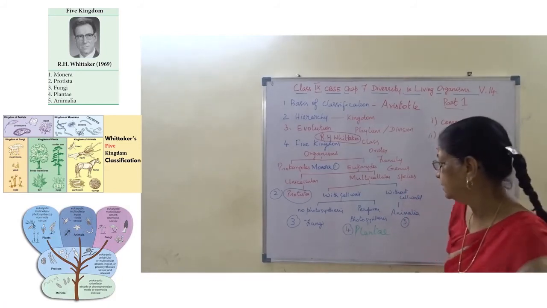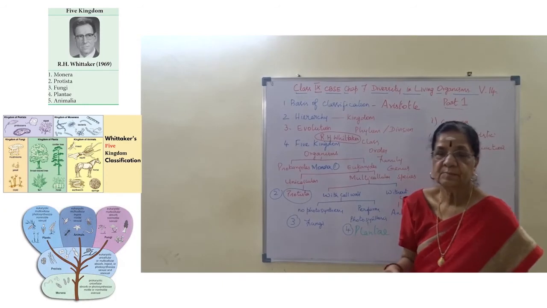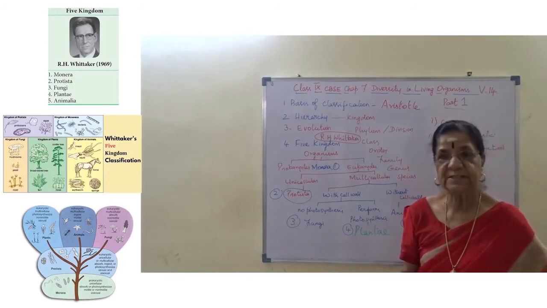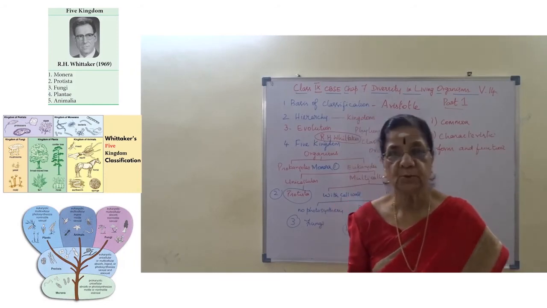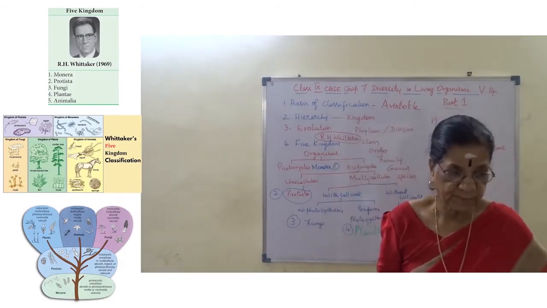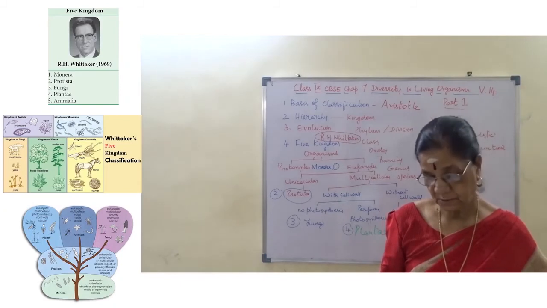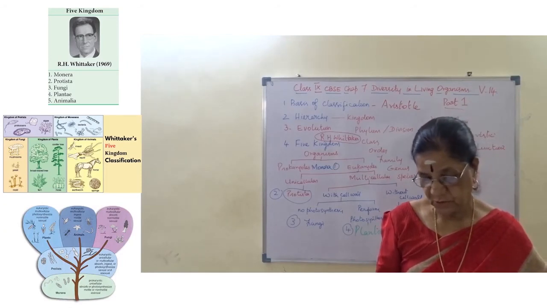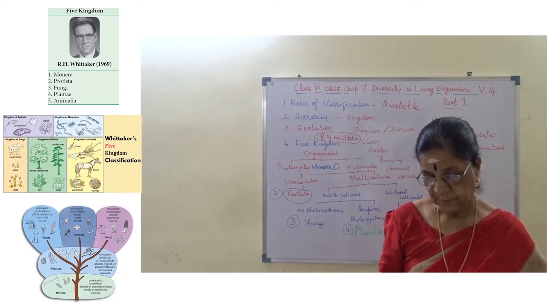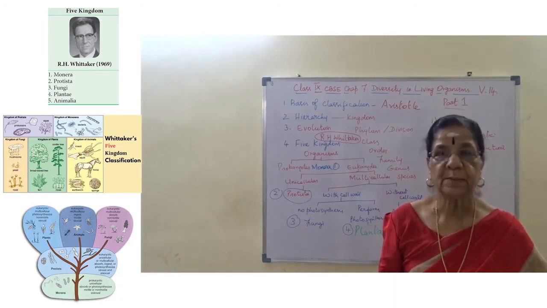Then the third one, Kingdom Fungi. They are heterotrophic eukaryotic organisms. They cannot prepare their own food due to the absence of chlorophyll pigment, so they use decaying organic material as food and are therefore called saprophytes.